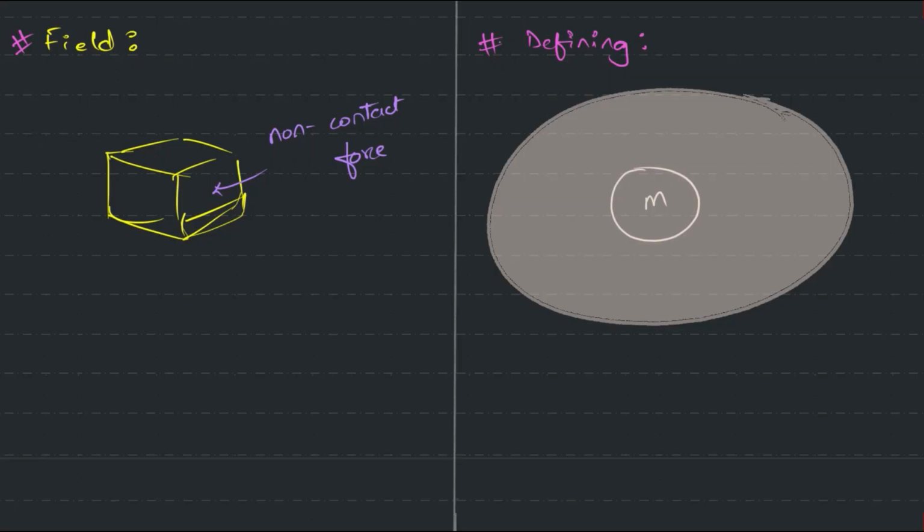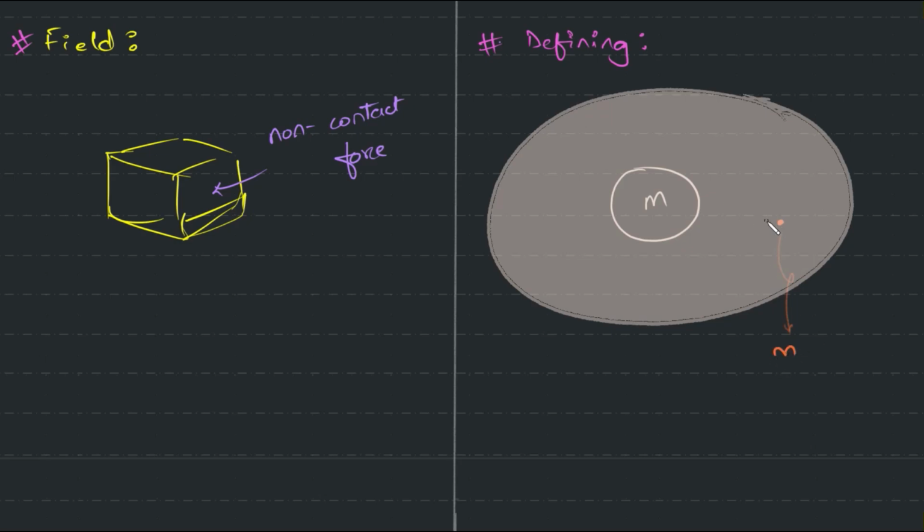Agree? So if I want to study this gravitational field, what do I need? I need someone inside it. If I want to study something, I need to analyze it. So in this case, I need to be part of the field. So I can set up my station over here. Right? So in this case, my station is a test particle. So we call it a test particle of mass m.